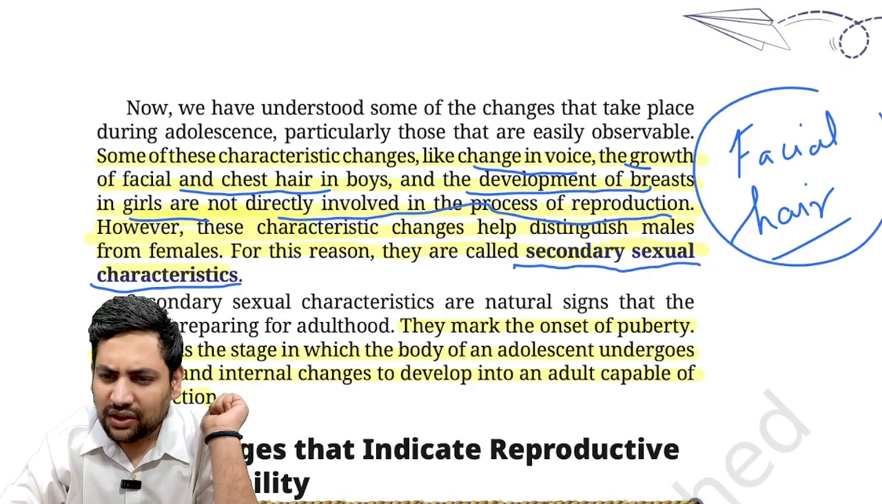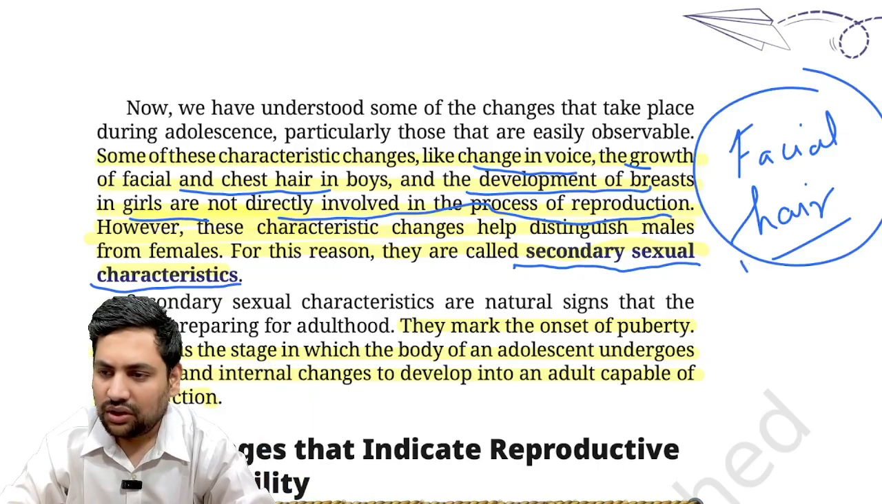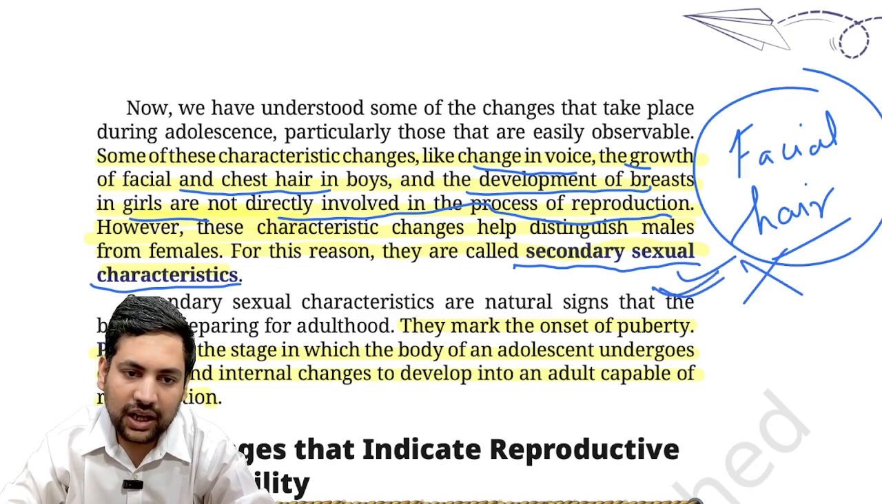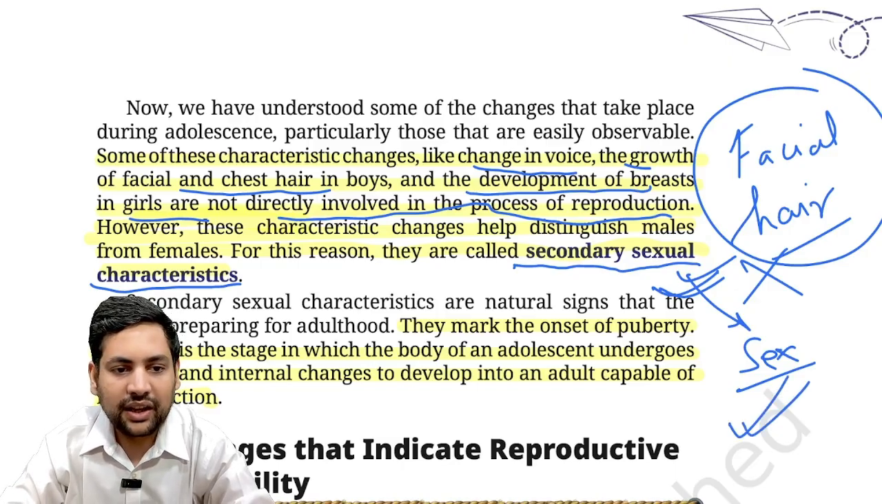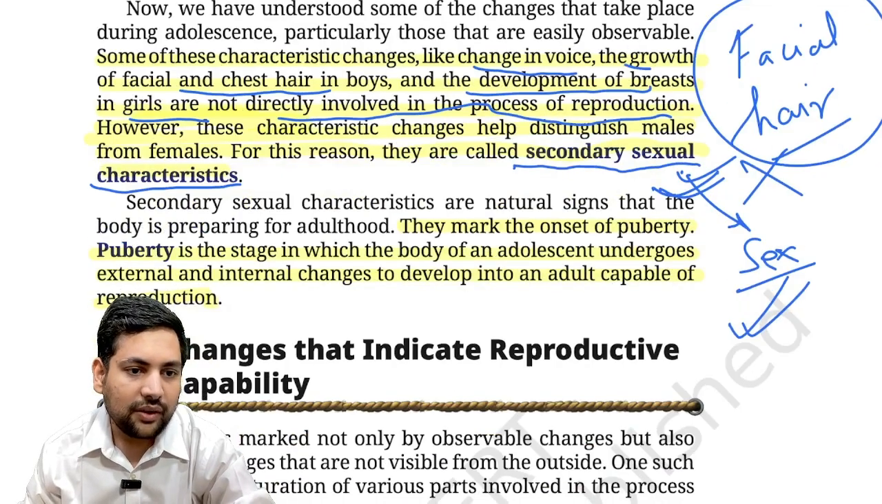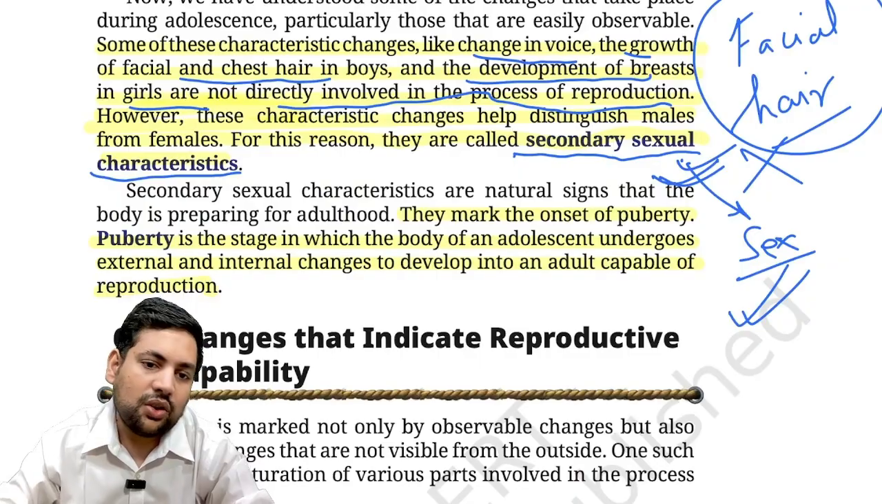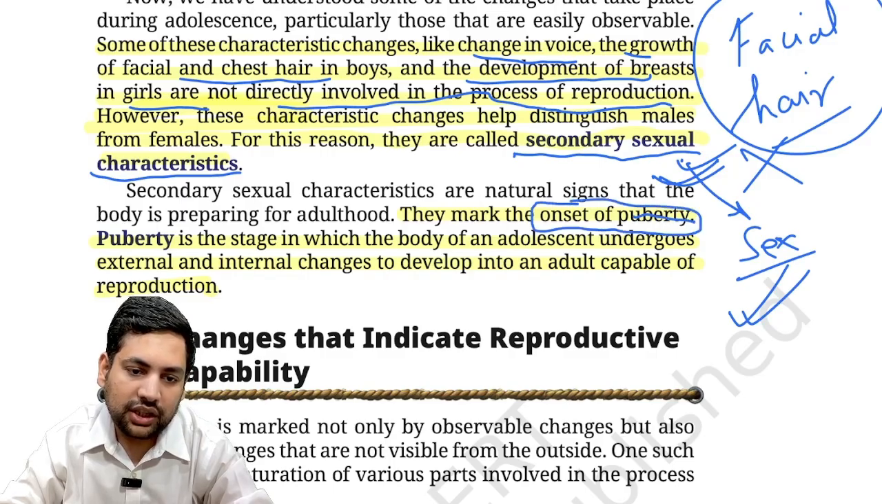Is facial hair important for reproduction? Correct. Or are these things responsible for reproduction? No. But why are they called secondary sexual characteristics? Because they help you identify the sex or gender of a person. Correct. So these are markers of your gender or sex. That is why they are called secondary sexual characteristics. Then now, secondary sexual characteristics also mark the onset of something more important, that is puberty.